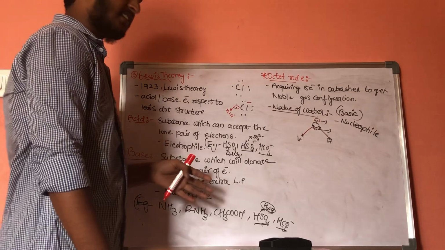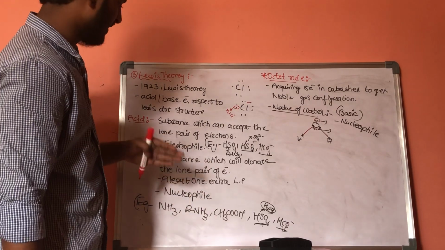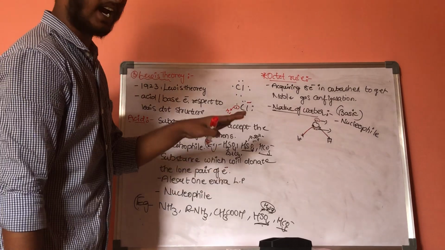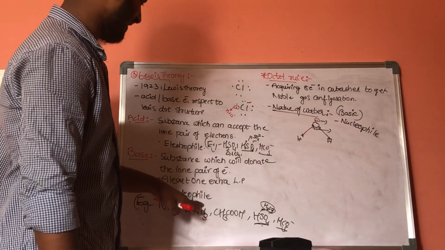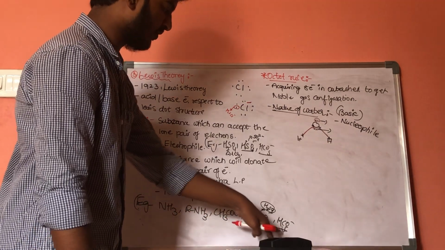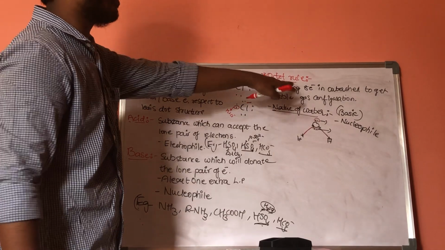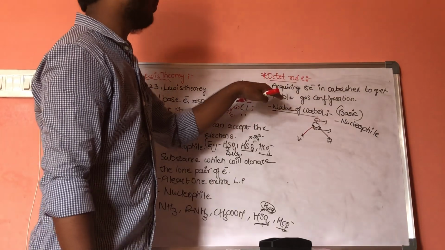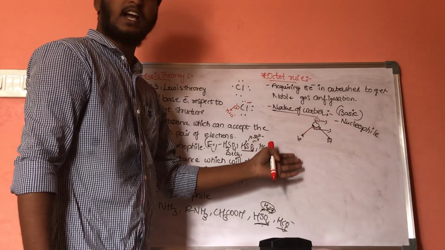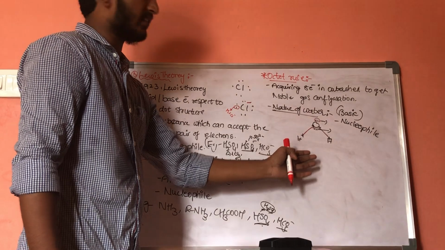What is a base? A base is a substance which can donate a lone pair of electrons, and the condition for a base is that it must contain at least one lone pair of electrons after acquiring the octet, and it acts as a nucleophile. Examples: NH3, RNH3, CH3COOH, HSO4 and HCO3. Now about the octet rule: the octet rule is acquiring 8 electrons in the outermost shell to get the noble gas configuration. The nature of water is basic, and we discussed the mechanism of action of Lewis theory as Lewis base and Lewis acid.